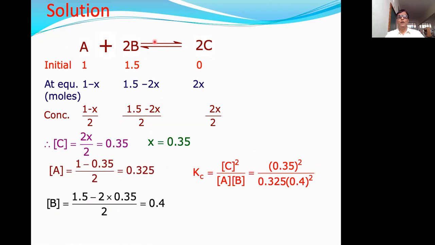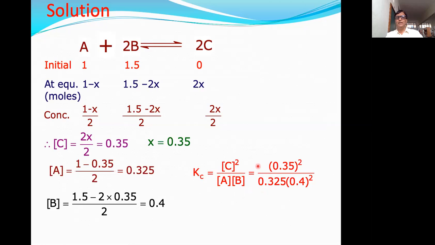0.4. So for this reaction, we can write the expression for Kc as equal to concentration of C squared, because the coefficient is 2, divided by concentration of A into concentration of B. Here the coefficient of B is 2, so you must write concentration of B raised to 2. You can substitute the values of the concentrations of A, B and C.